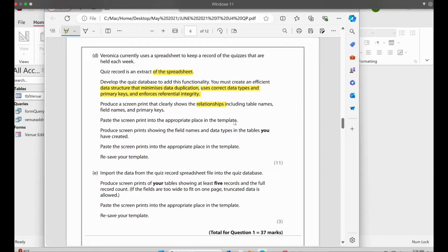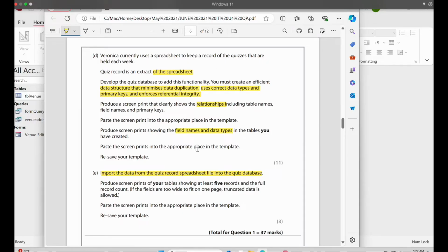Okay, so we have to paste it in the template, then produce a screen print showing the field names and data types in the tables you have created. So we have to show the field name and data type. The same thing, paste the screen print in the appropriate place in the template, resave your template. Okay, so first of all we will work on this one. Then they say to import the data from the quiz record spreadsheet file to the quiz database. So we have to import the data.